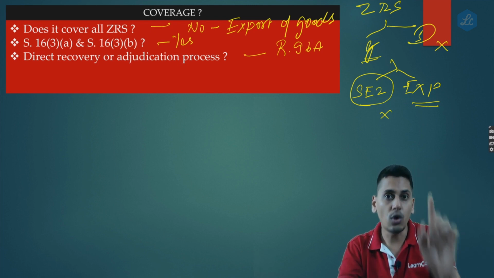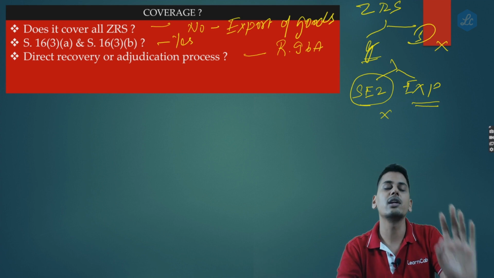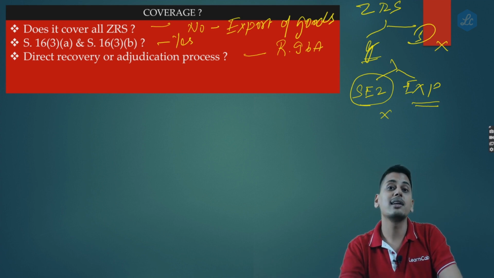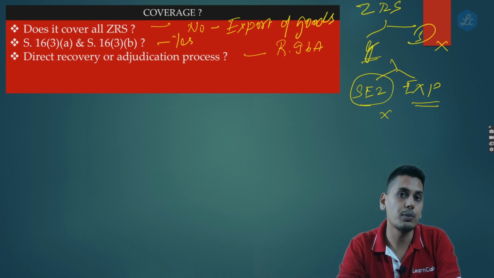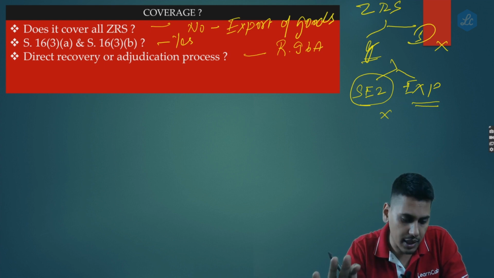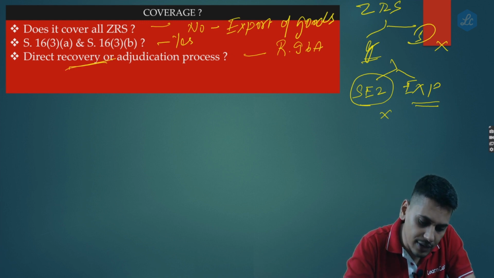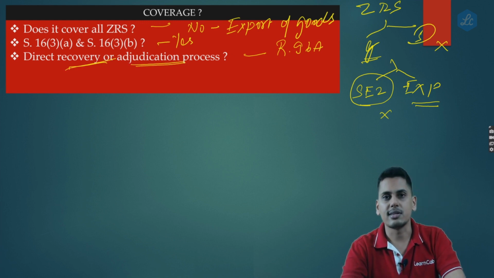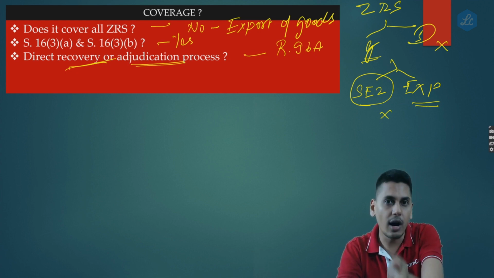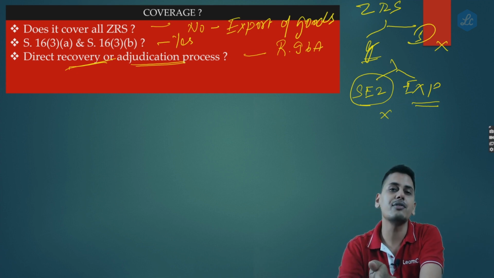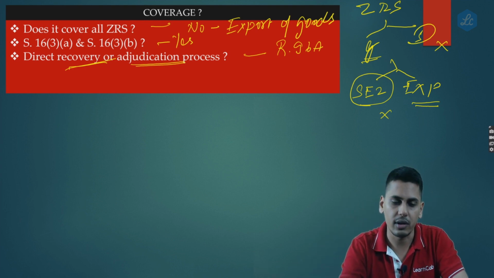That means a show cause notice would be given, a demand order would be given, and only then would the recovery proceedings start. The department cannot directly attach your properties. This was the provision which is there in 96B. So friends, in 96B, is it a direct recovery or an adjudication process? What do you mean by adjudication process? Show cause notice, representations, order, and even after the order, if the assessee is not paying, then attach bank account, attach properties and recover the amount.